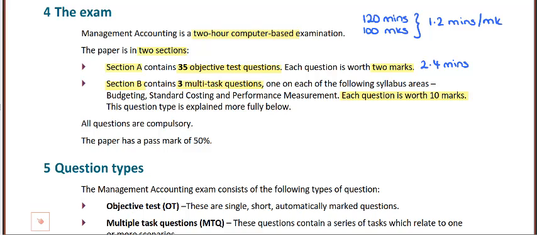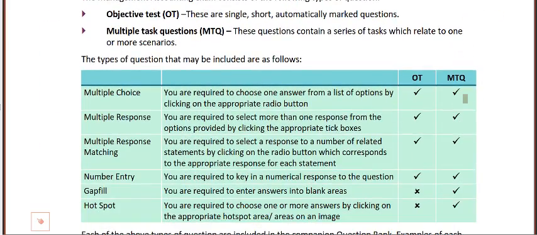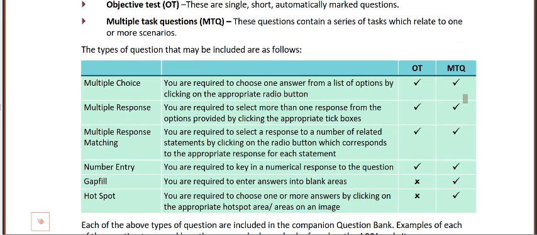Now, in terms of the styles of questions that you have, we've got some more information down here. When we talk about them being objective test, you have your standard multiple choice questions, select 1 from 2, 1 from 3 or 1 from 4. You've got multiple response, which means you're selecting more than one of the options that is provided. You've got a matching question, so link different answers together. You've got number entry, so do a calculation and then fill in the number. You've got gap fill, which is entering into blank spaces, so fill in the blank.